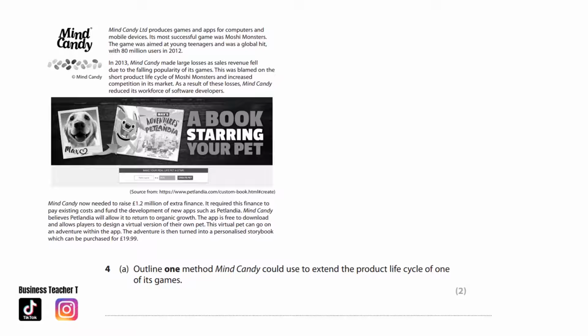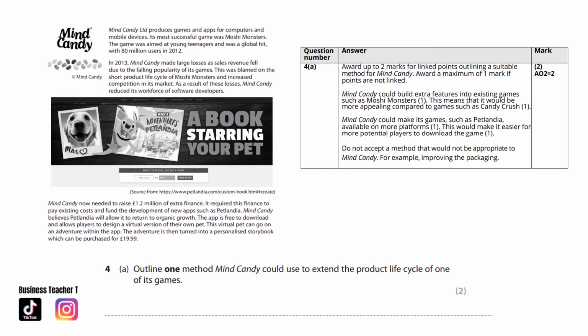Let's take a look at the mark scheme. Mind Candy could build extra features into existing games such as Moshi Monsters. This means that it would be more appealing compared to games such as Candy Crush. Or, Mind Candy could make its games such as Petlandia available on more platforms. This would make it easier for more potential players to download the game.